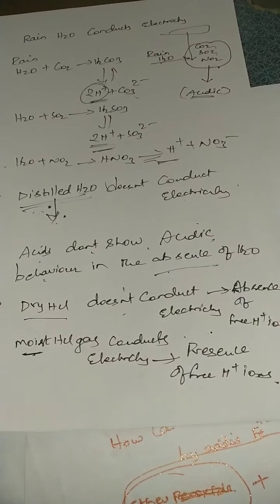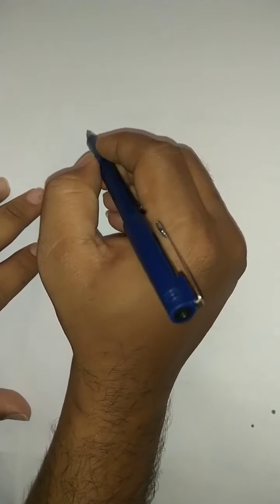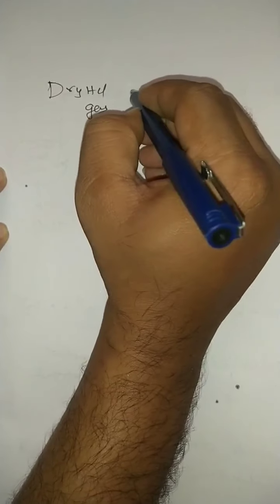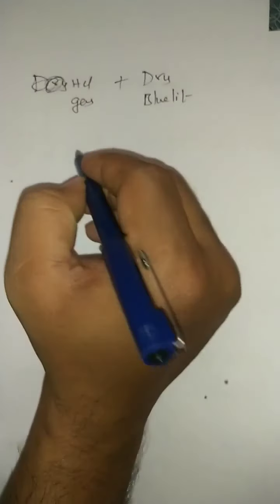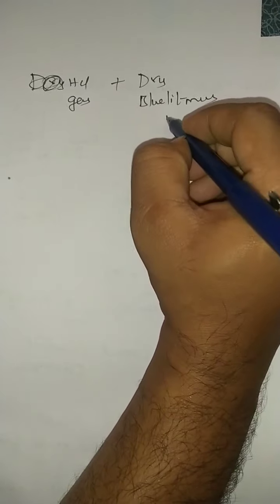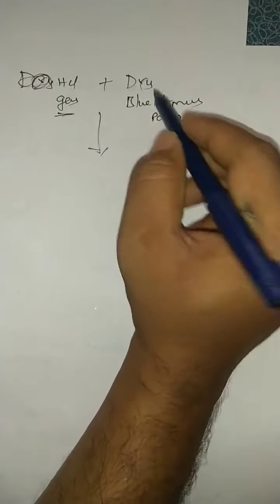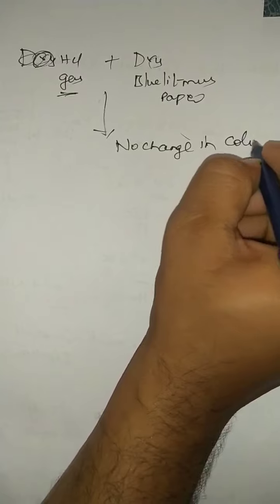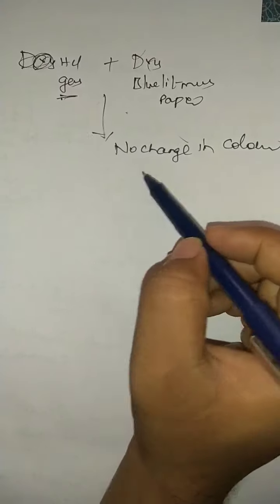Dry HCl gas doesn't conduct electricity. How can you convey it through an experiment? I will take dry HCl gas in a test tube and a dry blue litmus paper. What are you going to observe? Pass dry HCl gas through dry blue litmus paper. No change in color is observed. The blue litmus paper didn't show any change.